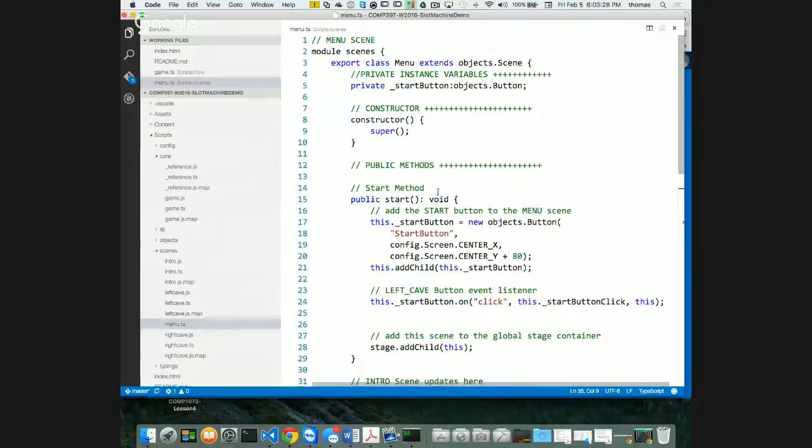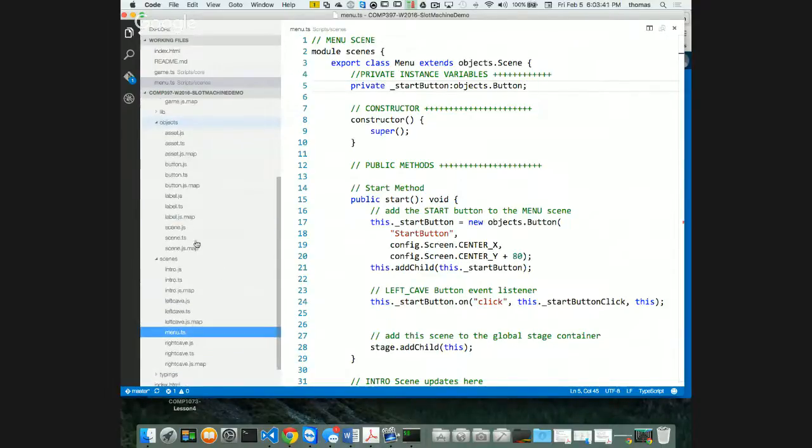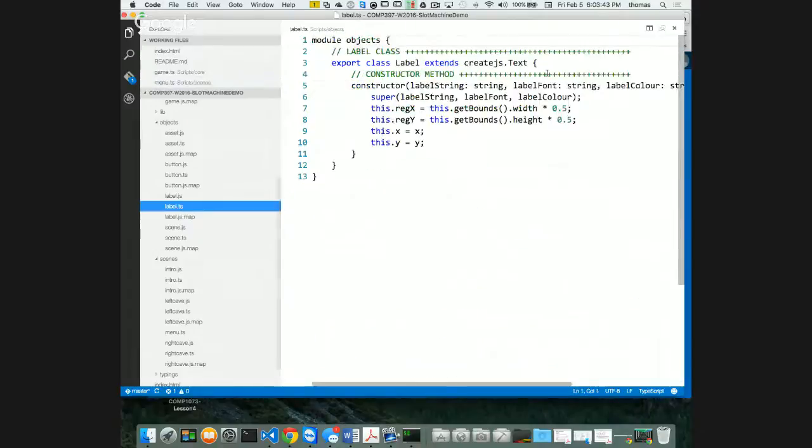I want to have some kind of text in my scene. And I know my text is going to be like, welcome to slot machine. So I'm going to call this kind of like intro label. And I'm going to use the label class. Hey, I have a label class I never used yet, right? So I'm going to go into my objects. And under objects, I have a label class. Here it is. And what does it take?